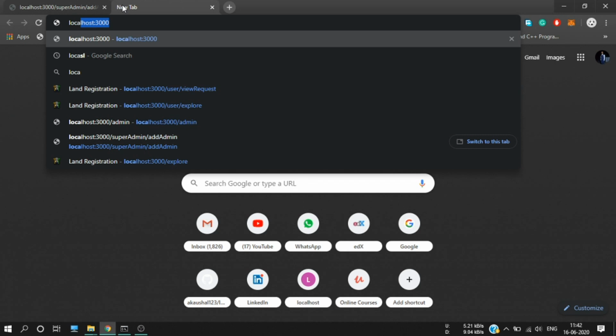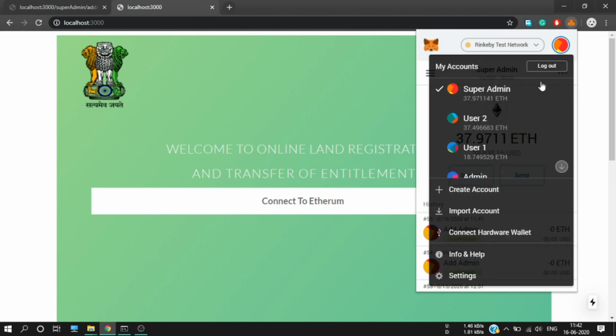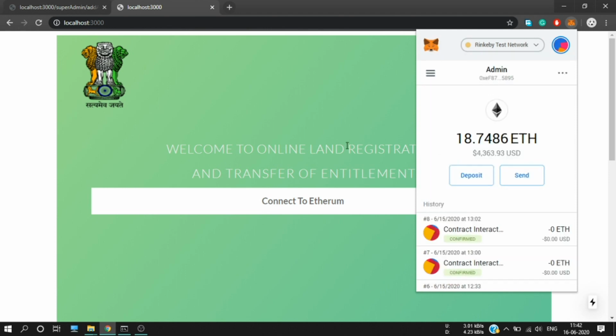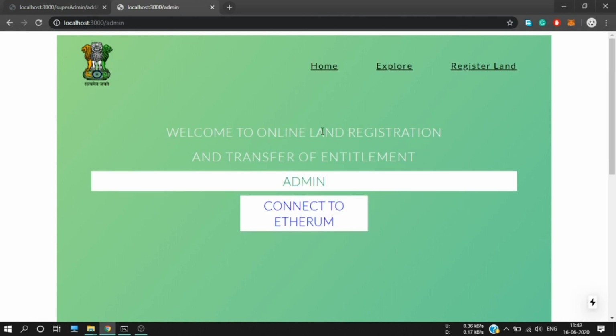Now let's open a new tab for our admin. For this I have to change my MetaMask account to the admin account. I'm going here, changing to admin, and now connecting to Ethereum. Now admin can do all the functionalities, but he or she cannot add another admin. He can explore the land and register the land.